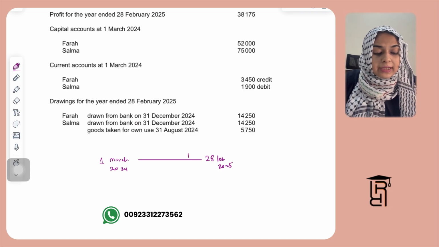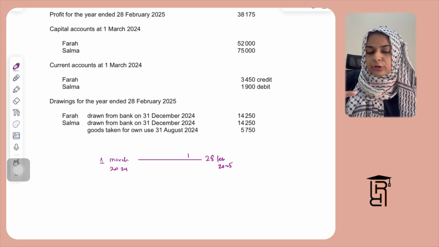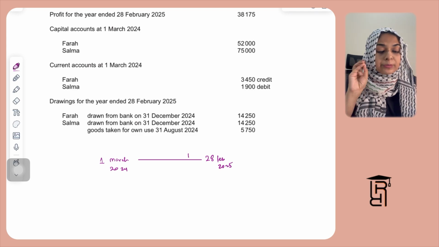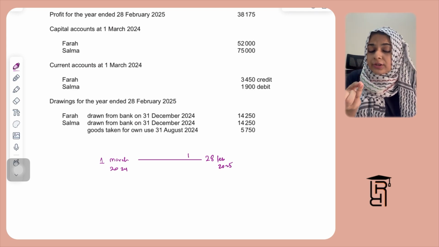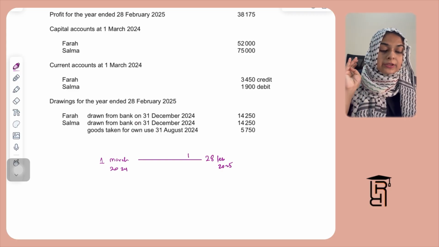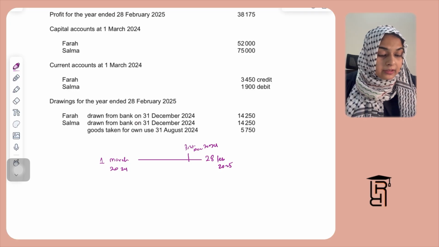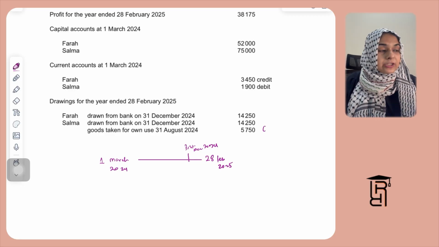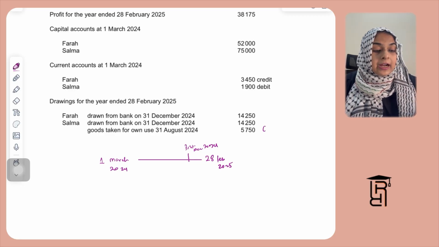And goods taken for own use on 31st August 2024, for this you need to count the months. August will not be included because it's 31st August, so September, October, November, December, January and February. So you need to charge 6 months interest for this. And for the amount that they withdrew from the bank, you need to charge 2 months interest.